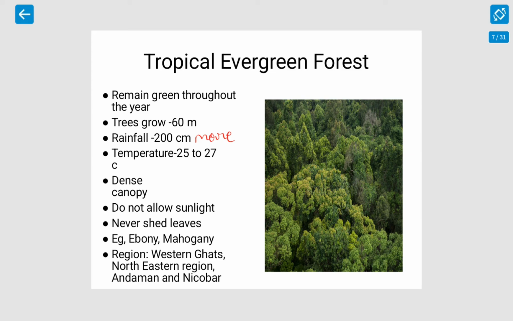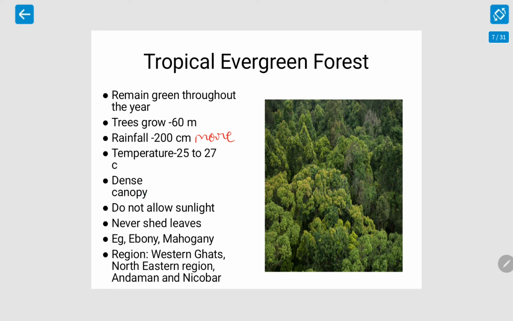Where it is found, I have already explained. It's found in the Western Ghats, Eastern Himalayan region, Northeast India, the Khasi, Jaintia, Garo, known as the Assam Hills, and the Andaman and Nicobar Islands. Generally, they are found at altitudes ranging from 500 to 1500 meters on the windward side of the Western Ghats. I told you the characteristics of the tropical evergreen forest. These are dense canopy areas, very dense they are.